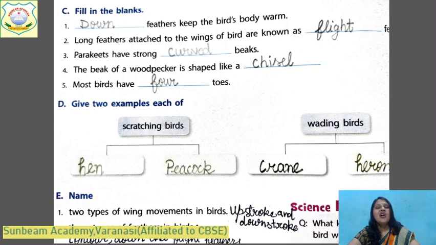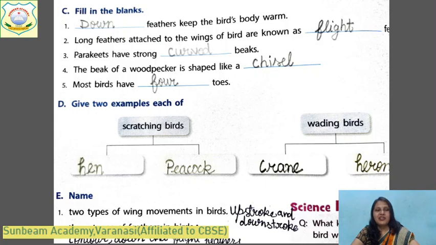And children, most birds have 4 toes. Generally, how many toes do birds have? 4 toes. 2 in front and 2 at the back. You have seen the claws of the perching bird. They hold the branches of the tree, and they can lock by these toes, and they can sleep also on the same branch.